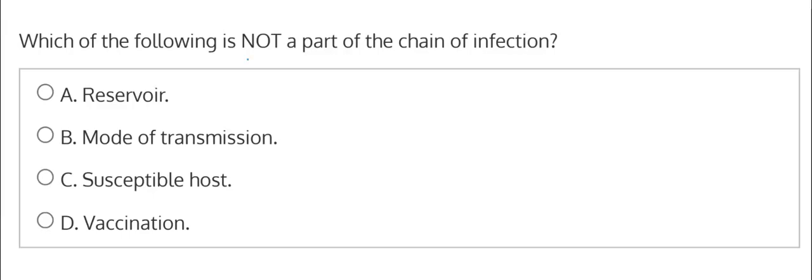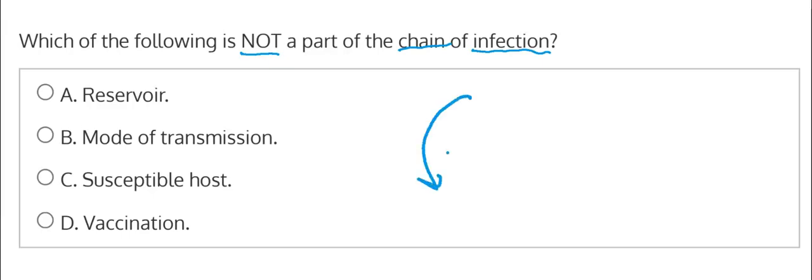Which of the following is not a part of the chain of infection? Let's say that you're reading this question on the exam and you're not sure what the chain of infection is. Well, if you see the word chain, you might think of links coming together. You might think of a food chain. Think of it in terms of how things cycle through. And of infection, so this is the cycle of infection. How are infections spread from one to another, or just spread in general?